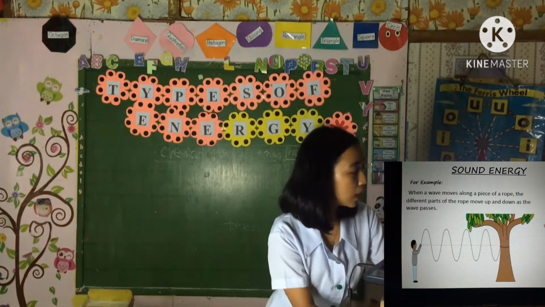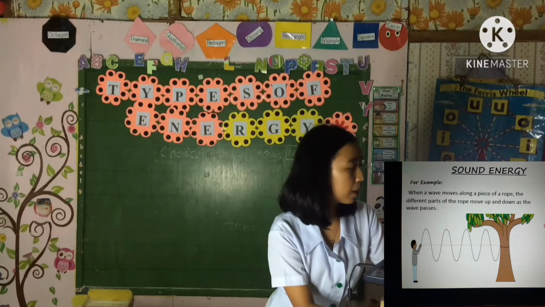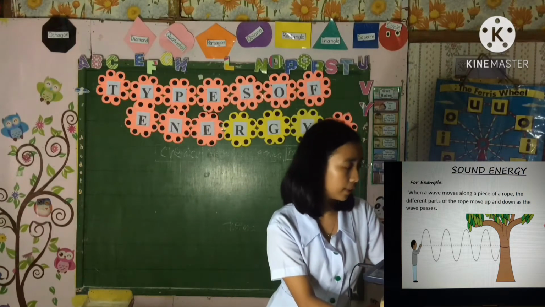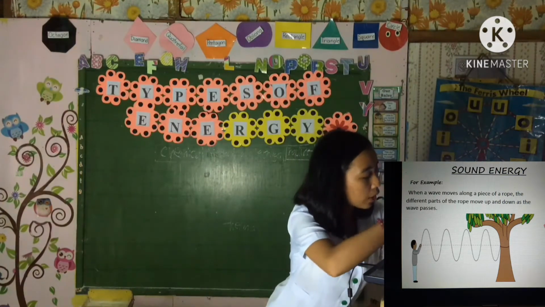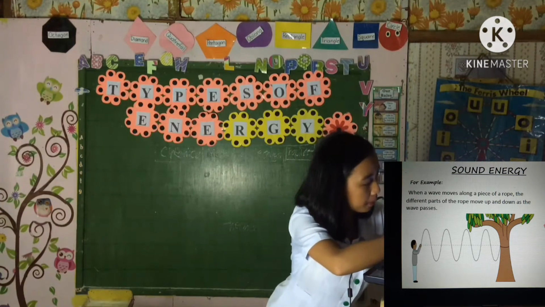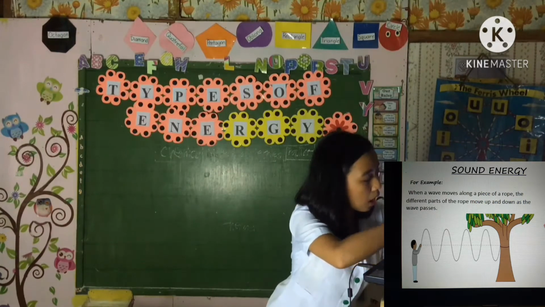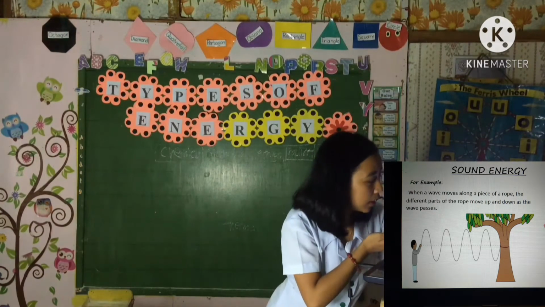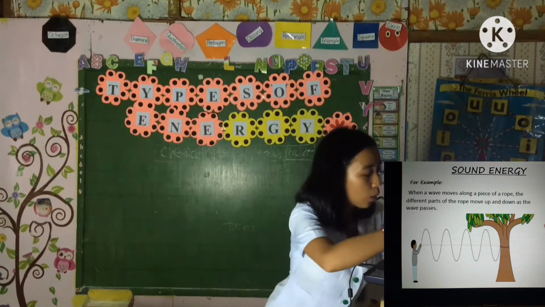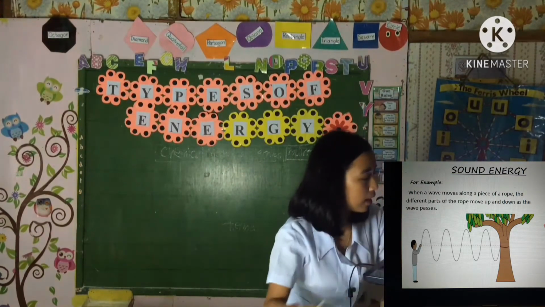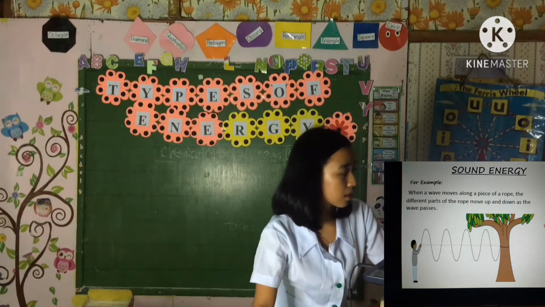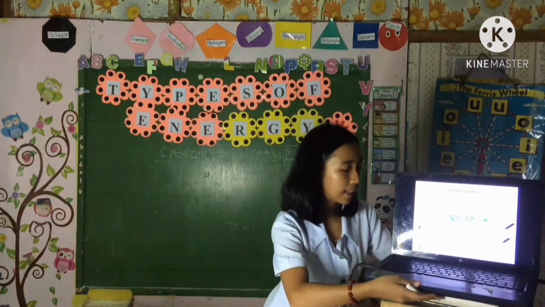When a wave moves along a piece of rope, the different parts of the rope move up and down as the wave passes. You can see the piece of rope is moving up and down as the wave passes along the rope.